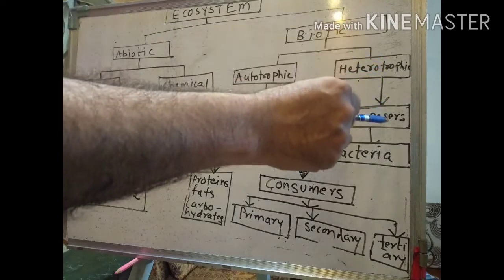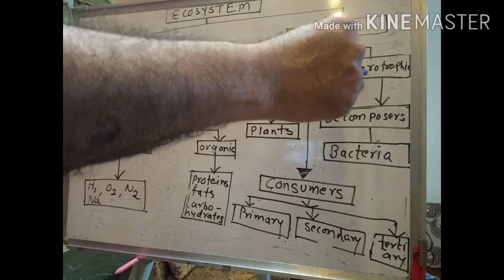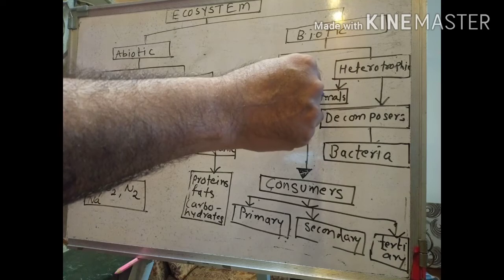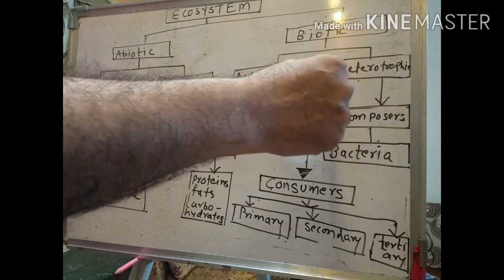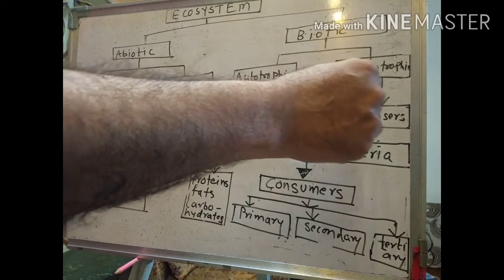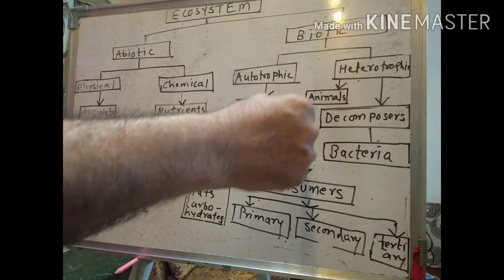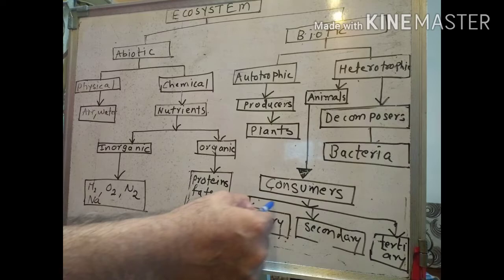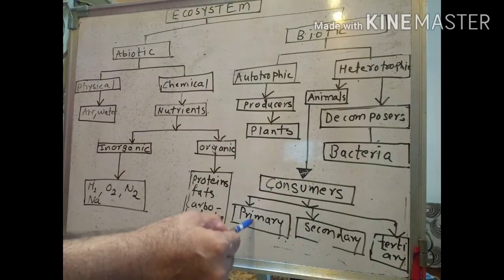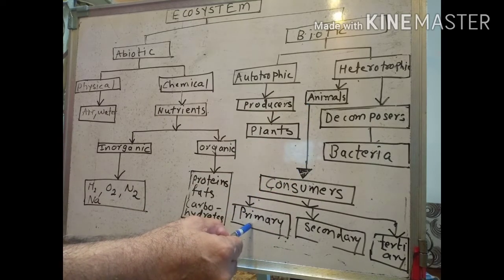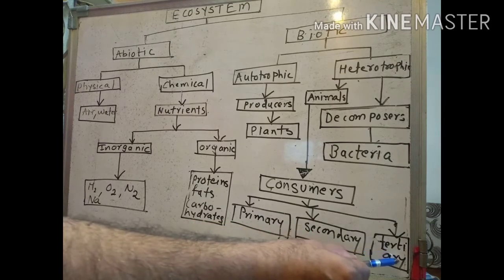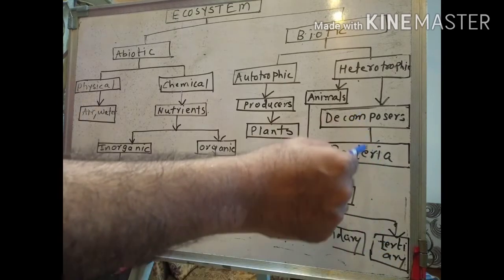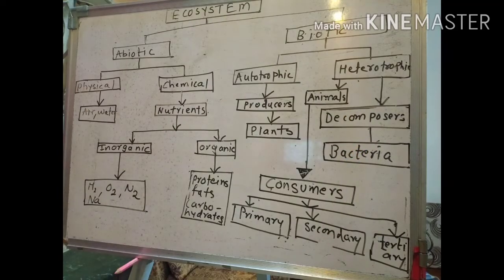Now, let's look at the heterotrophic chain. Heterotrophs are animals and decomposers. Animals are consumers. Among animals, there are three types of consumers depending on their feeding level. You learned the primary consumer, the secondary consumer, and the tertiary consumer, and the decomposers are the bacteria.